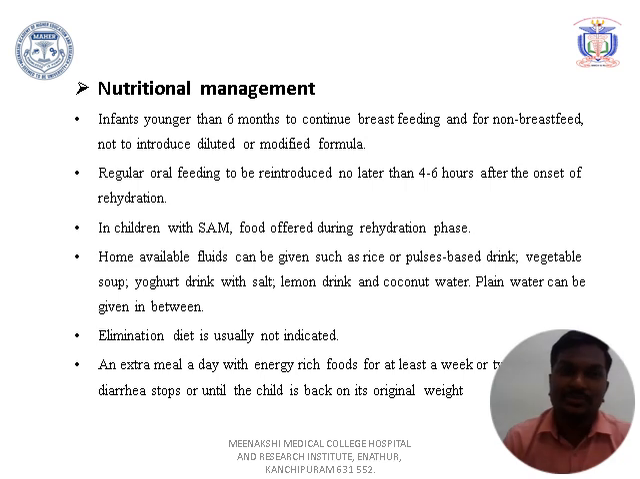So the nutrition management will be: any infant younger than 6 months, you have to continue the breastfeed and not introduce any diluted or modified formula. And regular oral feeding should be given for any child to correct the dehydration. In case of SAM children, that is severe acute malnutrition, you have to give rehydration solution, but with certain changes to the WHO recommended ORS. Home-based fluids include vegetable soup, buttermilk or yogurt drink with salt, lemon drink, or coconut water, which can be given to a child with plan A at home-based management.